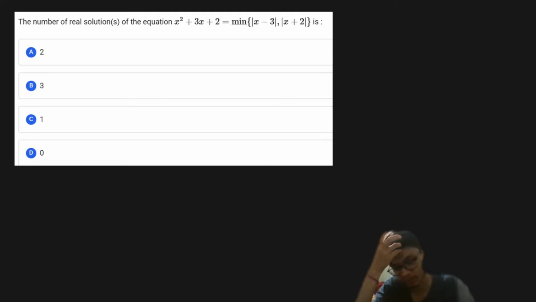Then we have our next problem, and this problem is really interesting. To solve this particular problem, please try to make use of the graphical transformation graph. Try to draw the graph and predict the number of real roots, because you are not going to find the real roots. Instead, you have to find the number of real roots for this particular equation, right? Please give it a try. It will be worth giving a try. If you just try to solve it, you'll get something. And this is really interesting.